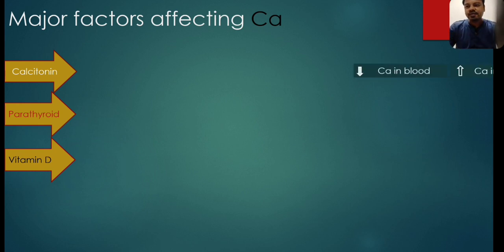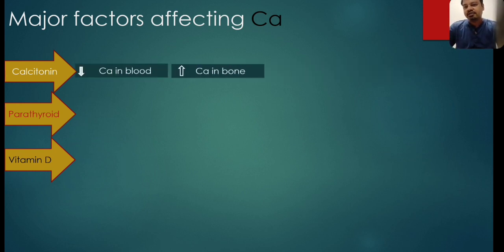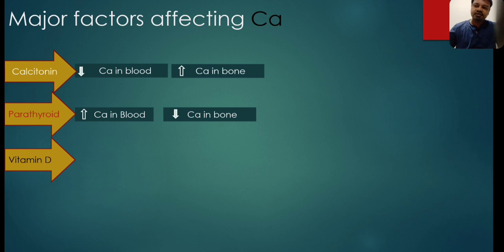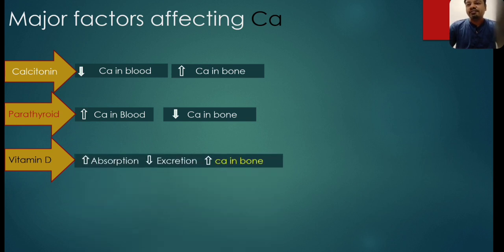So to summarize, calcitonin decreases the calcium inside the blood, and the overall effect is increasing the calcium inside the bone. Parathyroid increases the calcium inside the blood at the expense of decreasing the calcium in the bone. And vitamin D increases the absorption and decreases the excretion, so the overall effect is to increase the blood calcium level and indirectly increase the calcium in the bone. Now let us see these factors one by one in more detail.